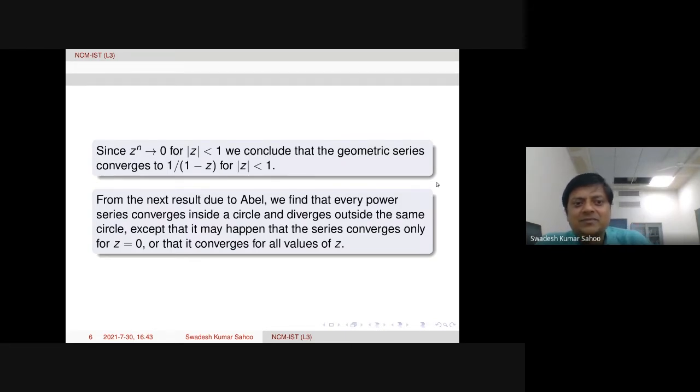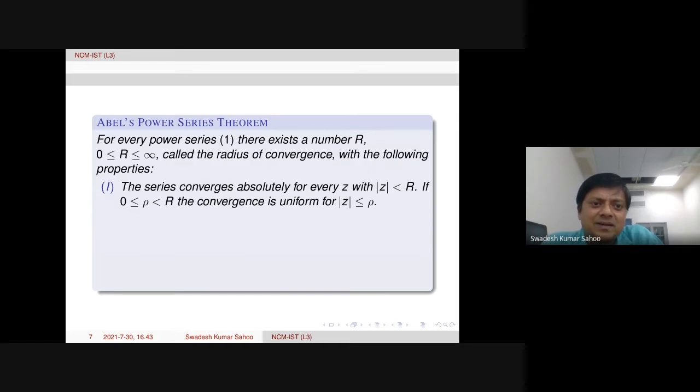Abel's theorem. First is Abel's theorem for power series. What we find here is that every power series converges inside a circle and diverges outside the same circle. Of course, it may happen that the series converges only for z equal to 0, that means the radius of convergence can be 0. Or it converges for all z, in fact the radius of convergence can be infinity. That can also happen. So this is what we call Abel's power series theorem.